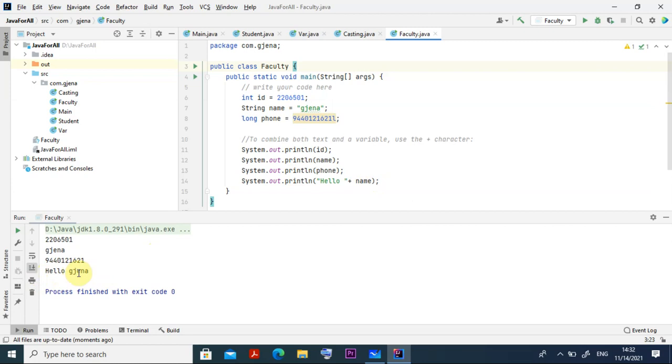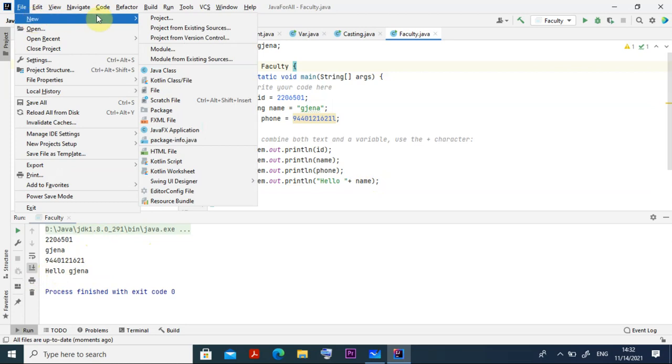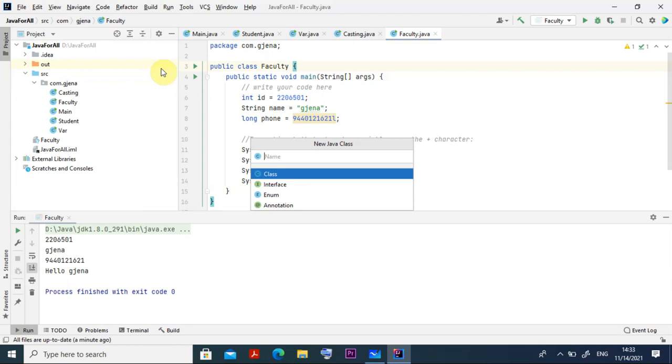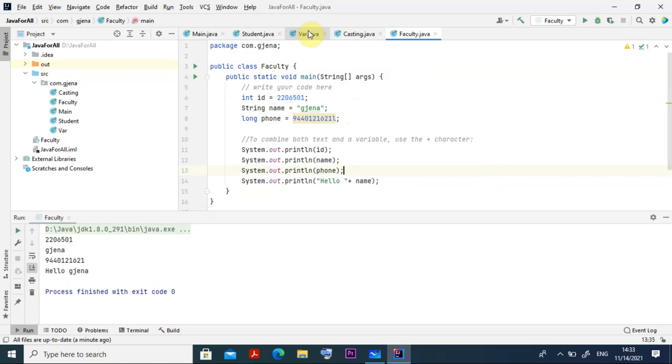Then one more thing I am telling, I am going for variables. How to create another class: the same thing, you follow. Go to File, then go to New and create a Java class. Once you click this Java class, you type the name here, var, because I am going to give a demonstration of how to use variables. So the class name I put var, and my program name also var. Then I enter, and it will create it like this, var.